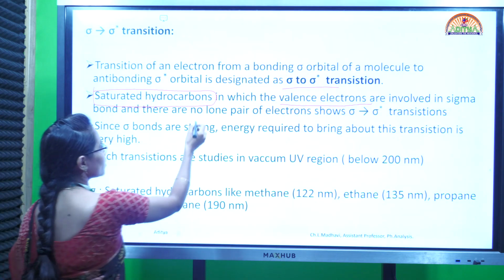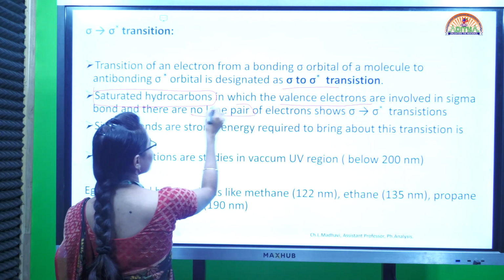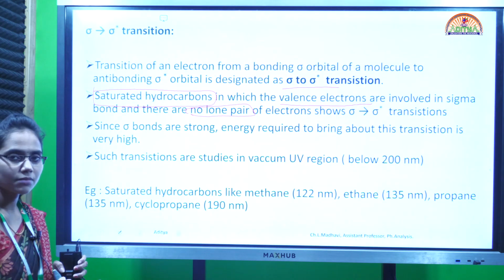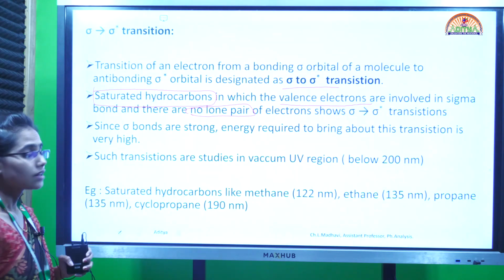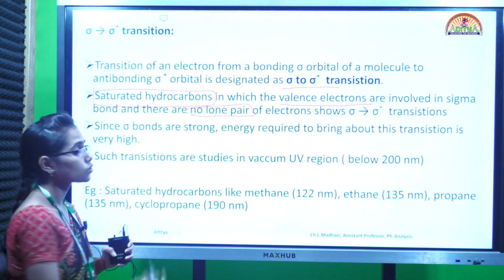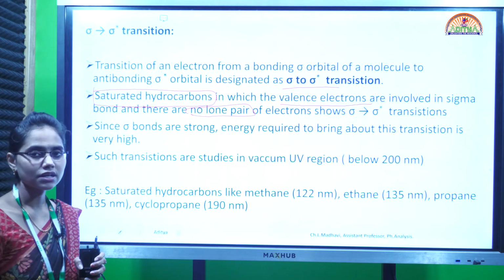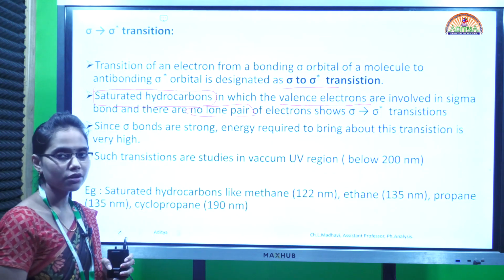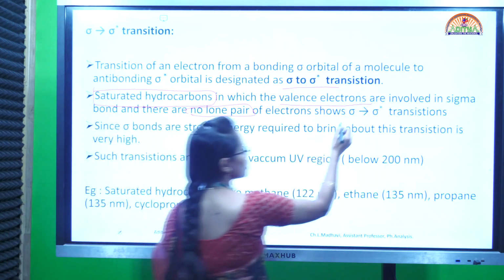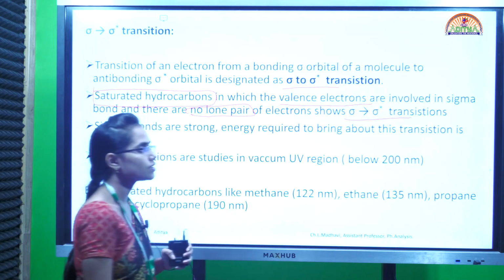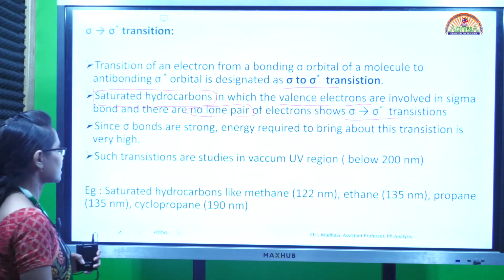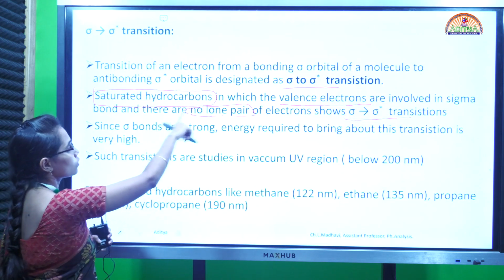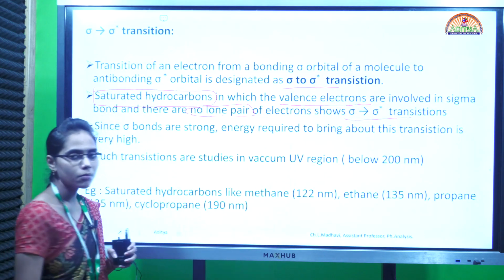One more thing is that no lone pair of electrons should be there. Only valence electrons involved in sigma bond formation will be present, and only those will show us the sigma to sigma star transition. Only molecules like saturated hydrocarbons will give sigma to sigma star transitions.